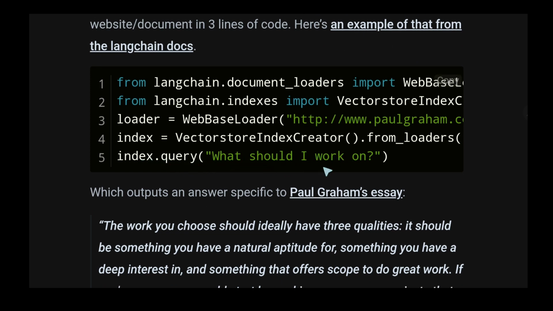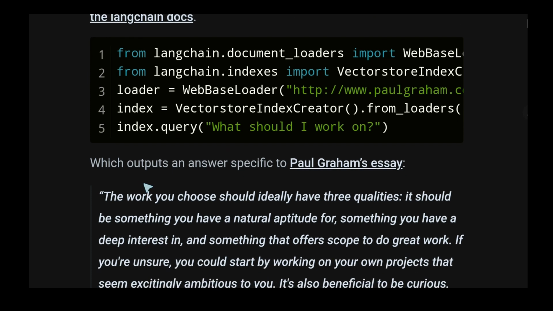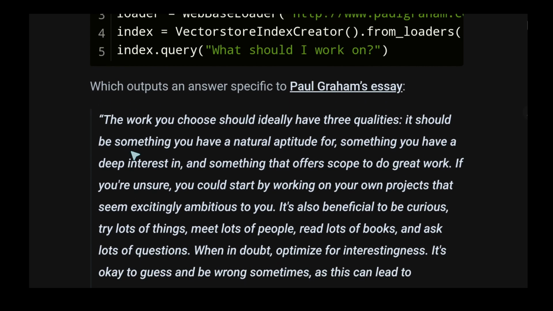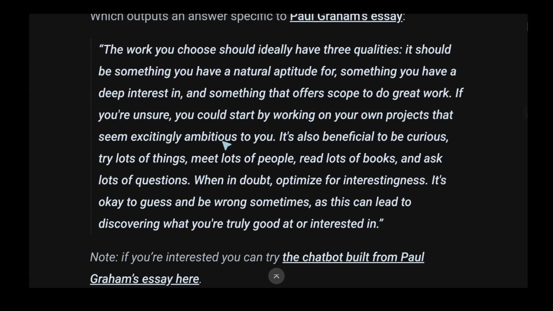Index.query: What should I work on? Five lines. I mean, I'm sure it's not only 5 lines, and you need to install things, and it won't install correctly, and then you install this library, then that library, and right. But let's assume we pass the installation phase, which outputs answers specific to Paul Graham's essays. We asked him, what should I work on?